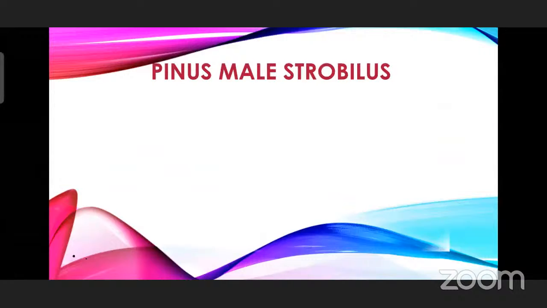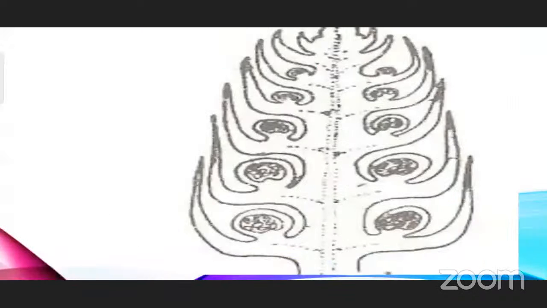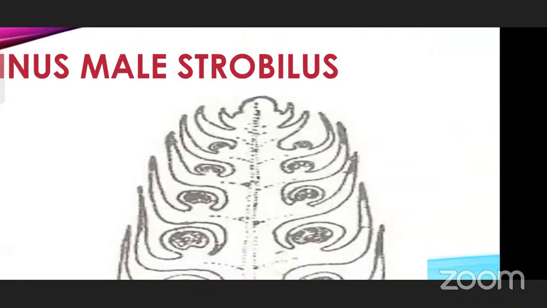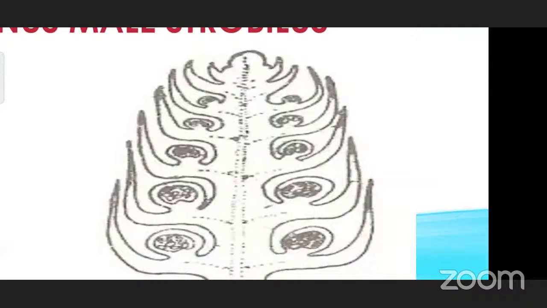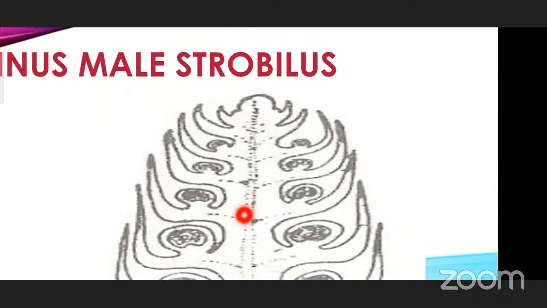Now coming to the next, in detail about the strobilus. It is a male part. It is considered as the male flower also. So it will be in cone shape. You can see the cone shape. You can see the central axis.